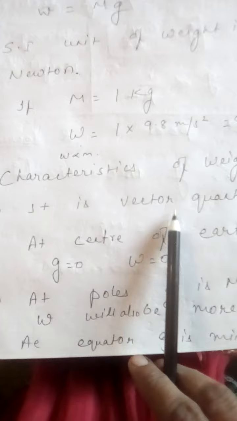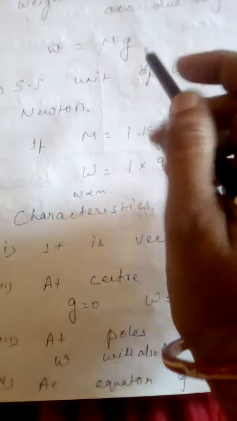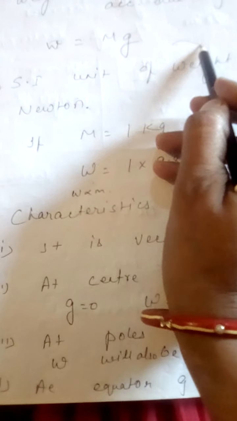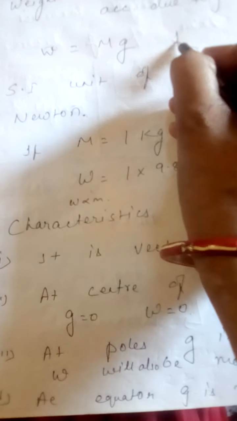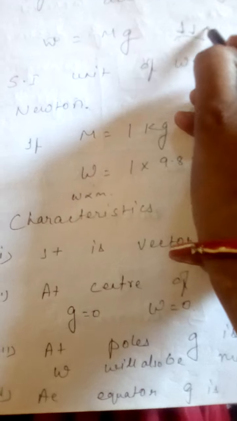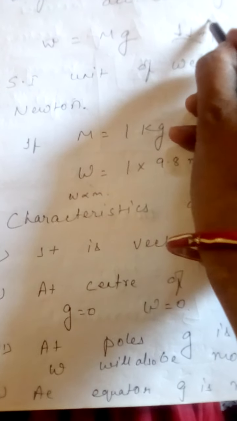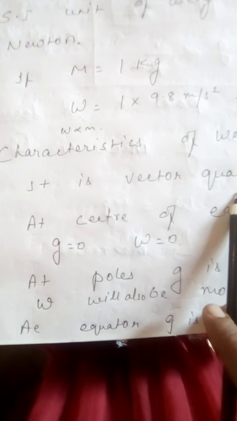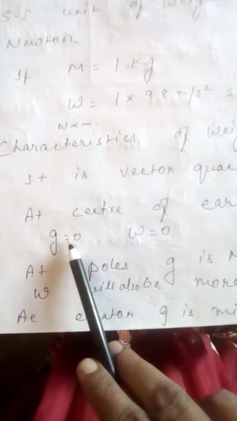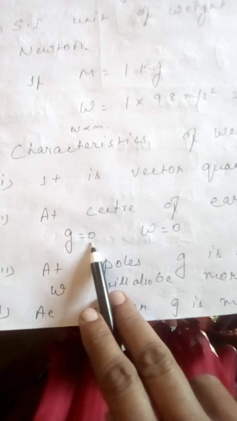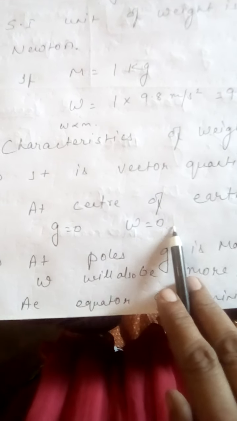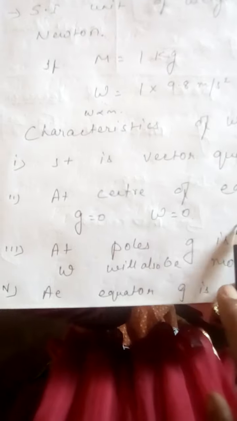What are the characteristics of weight? It is a vector quantity. Why is it a vector quantity? Because it depends on the value of g. On the surface of the earth, if it is falling downwards, it is the same direction as the earth pulling it, so it is positive, but if it goes above, it will be negative. So it depends upon a specific direction. At the center of the earth, the value of g is 0 because the earth is pulling everything towards its center. So g is 0. Naturally weight is equal to mg, g is 0, so weight is equal to 0.